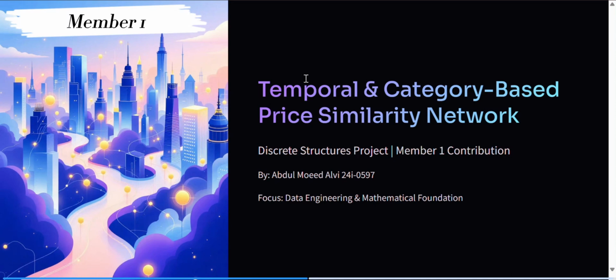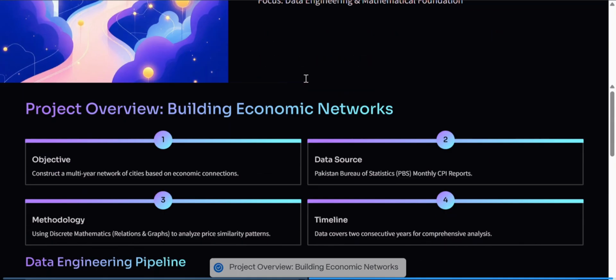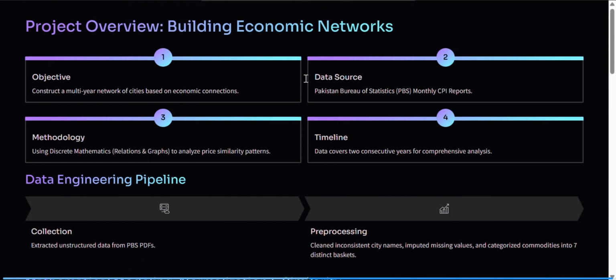Abdul Meet. My group consists of three members: Muhammad Salman, myself, and Muhammad Abuzar. I handle the data engineering and mathematical foundation. My role was to convert the unstructured data into structured mathematical format to model the economic connection between Pakistani cities.